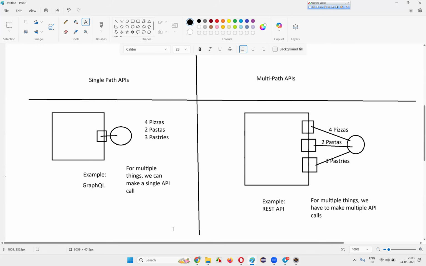Got it, guys? We can make a single API call for getting multiple things from the server. Here, this hotel is nothing but the server and this is a client. The client needs to make separate calls for getting multiple things. Able to understand the difference between single path APIs and multiple path APIs, guys?